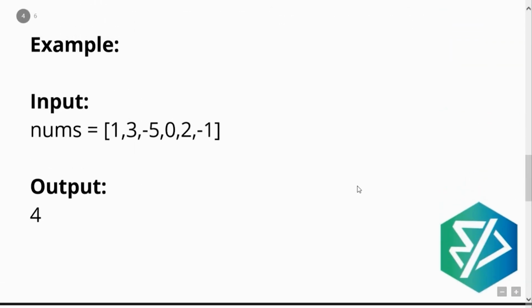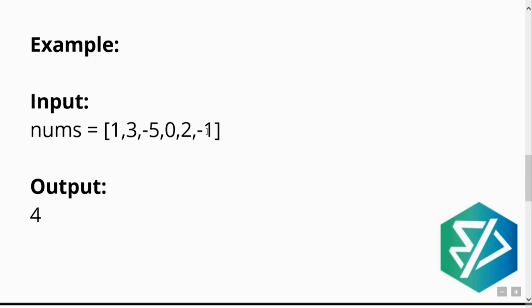If you see in this example, we have an input list, which is nums. We have the numbers 1, 3, -5, 0, 2, and -1. And from this, the output is 4. So how come the output is 4? If you see in these numbers, the positive numbers are 1, 2, and 3.